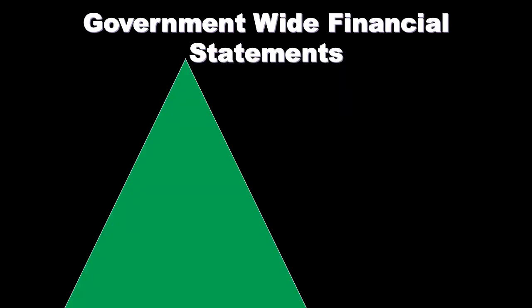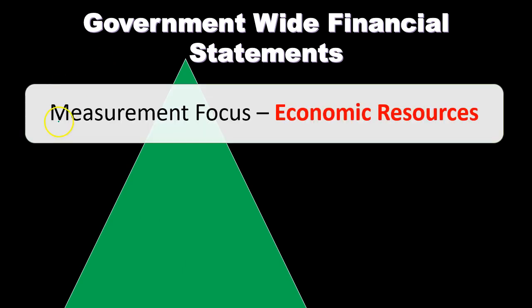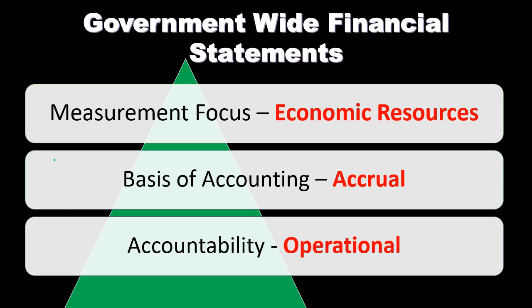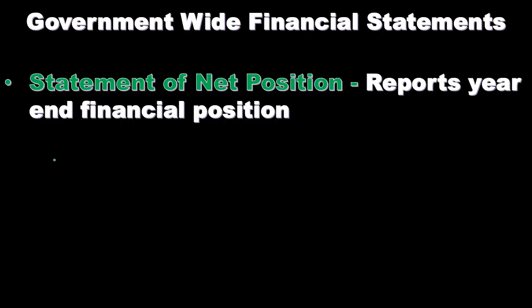Government-wide financial statements, now we're focusing in on the government-wide as opposed to the fund financial statements, have a measurement focus of economic resources, and therefore they're going to be using an accrual basis as opposed to a modified accrual. Accountability will be operational. The government-wide financial statements have a statement of net position, which reports year-end financial position. The statement of net position is, of course, very similar to what we would think of as a balance sheet. Where do we stand at a particular point in time?